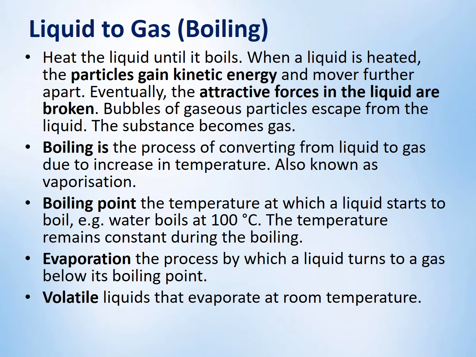So we can define boiling. Boiling is the process of converting from liquid to gas due to increase in temperature, and that is also known as vaporization. And what is the boiling point? Boiling point is the temperature at which a liquid starts to boil. For example, water boils at 100 degrees centigrade. One important point is that the temperature remains constant during the boiling.